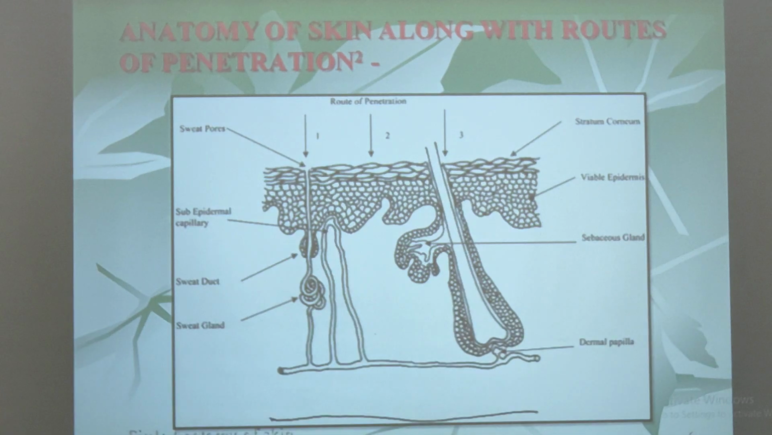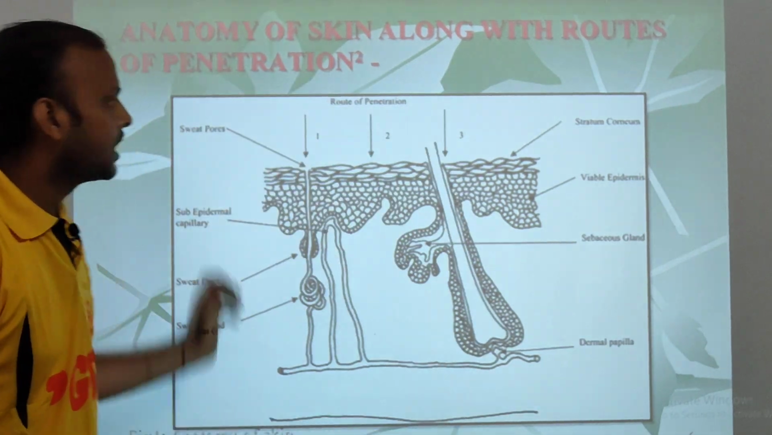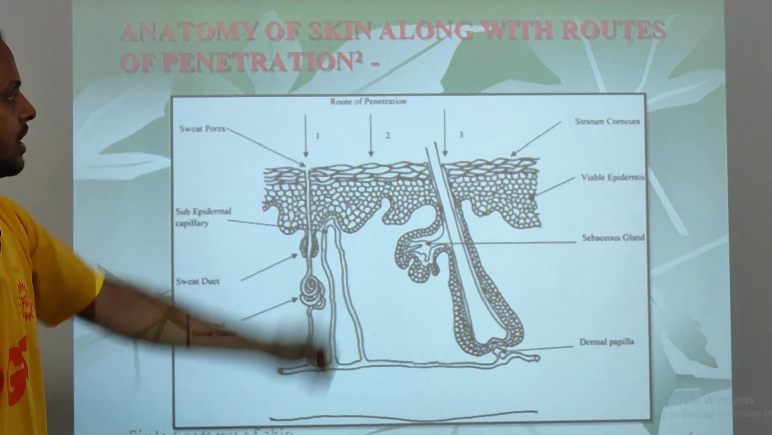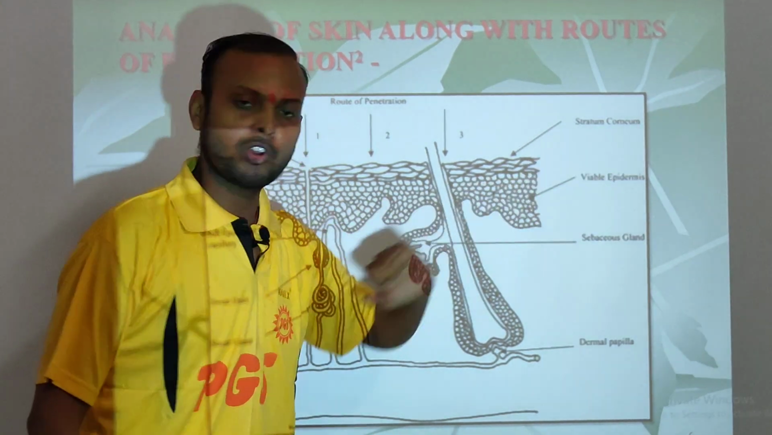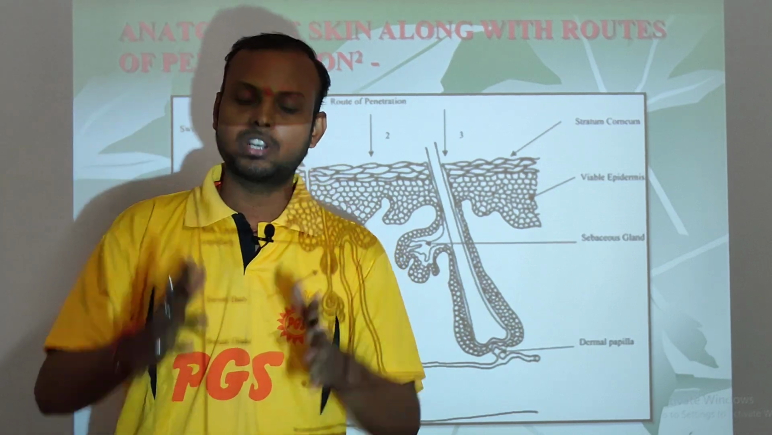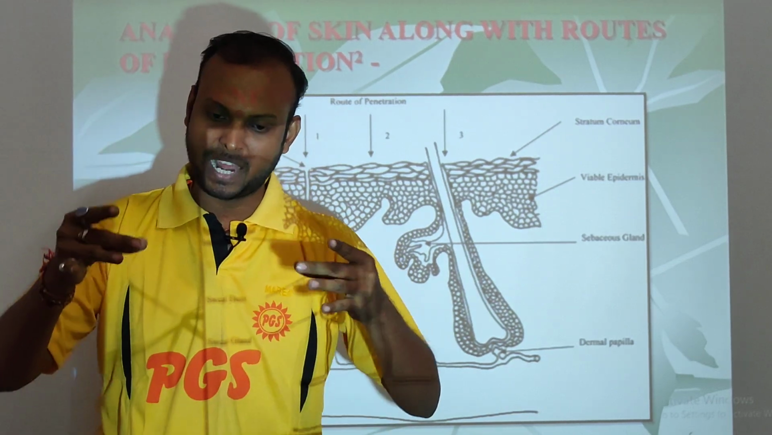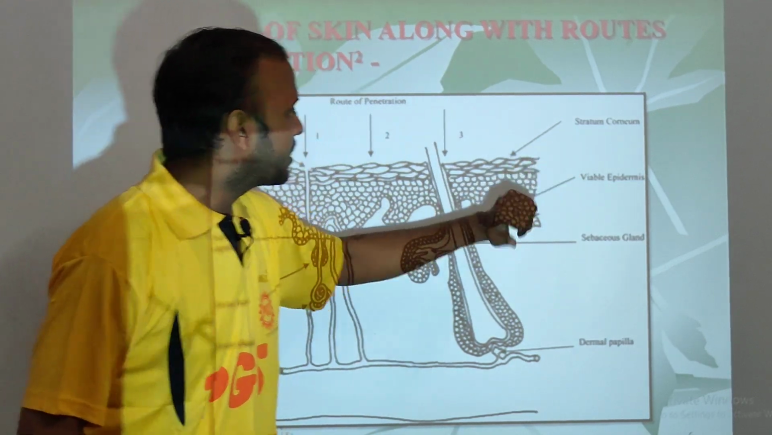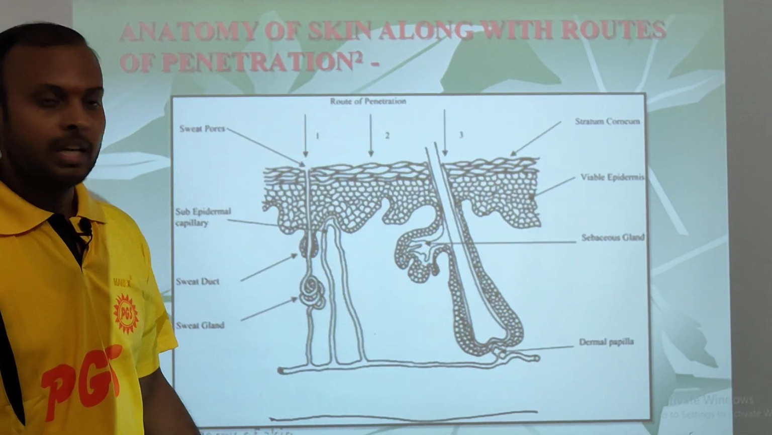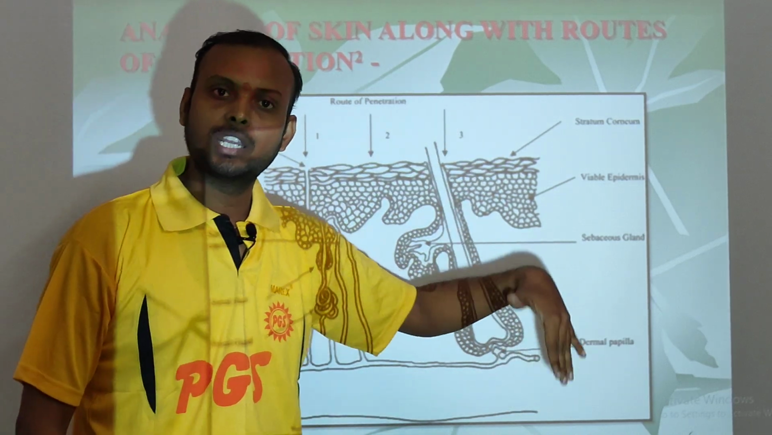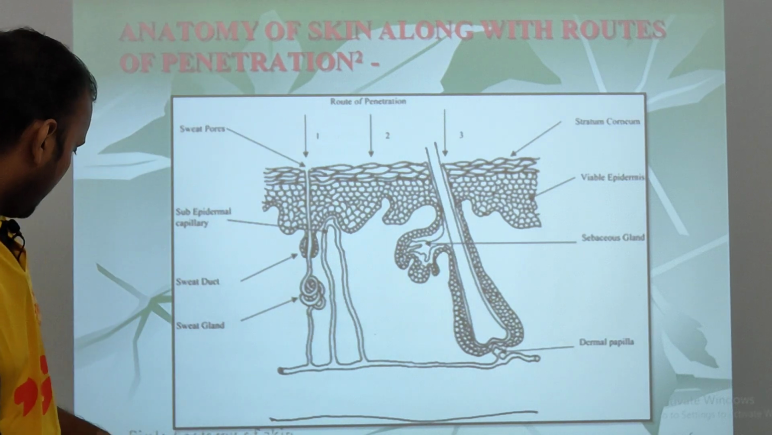Now we are going to discuss this diagram of skin. We all know its different layers. And what is this? Stratum corneum. Stratum corneum is considered to be the biggest barrier to drug entry into the skin. It is made of flat cells. It inhibits the penetration of drug and stops the drug from reaching the different layers of the skin.